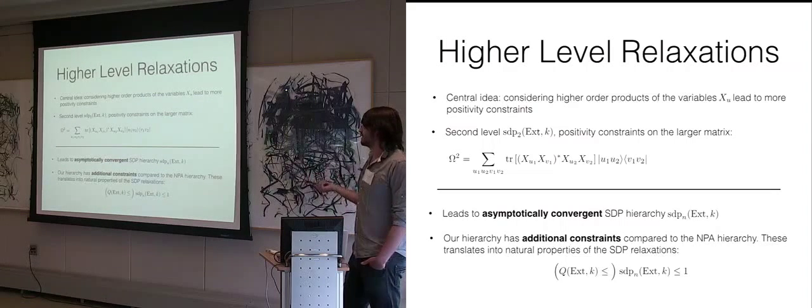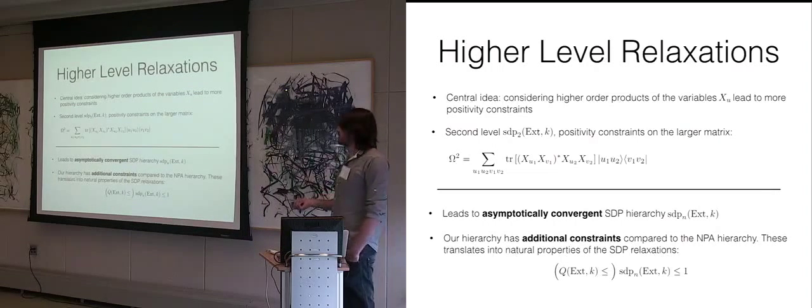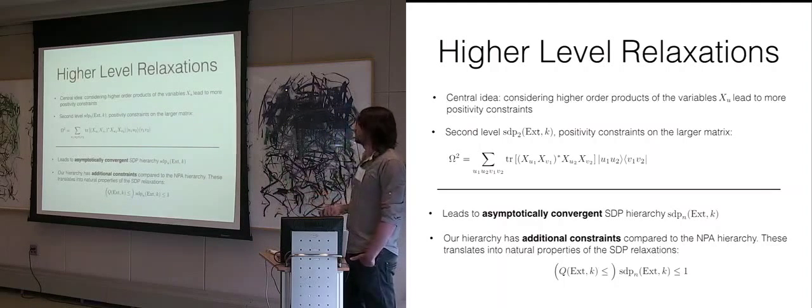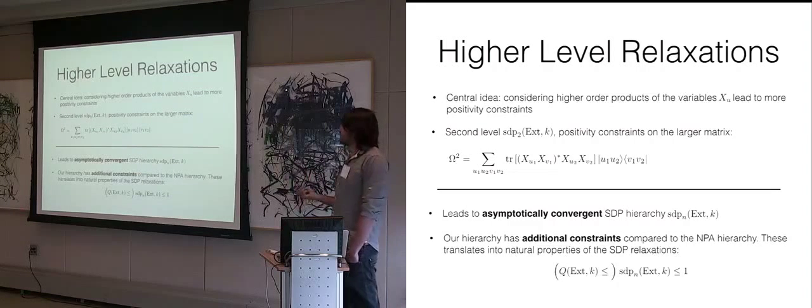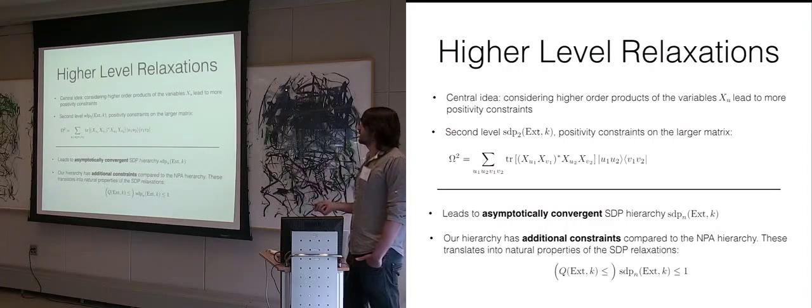So it's in that sense tighter. And for example, here in this setup, these additional constraints give us that the nth level, for any n, of this RSTP relaxation is actually upper bounded by 1, which is a natural property because the quantum value, of course, is upper bounded by 1. It's also possible to use this NPA hierarchy, not directly, but it's possible. But then it's not clear if one gets this property.